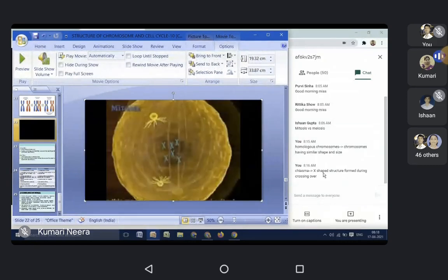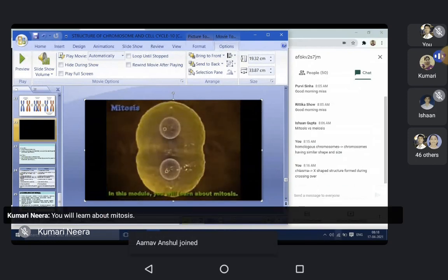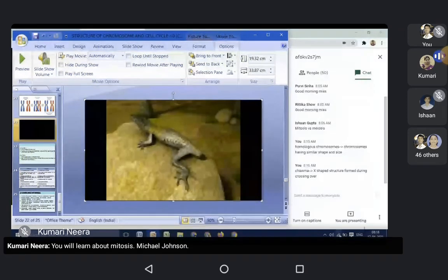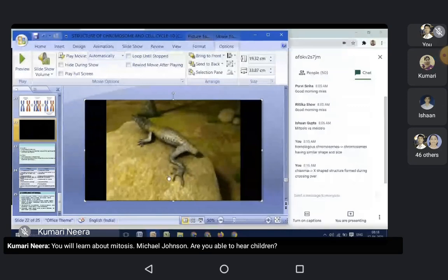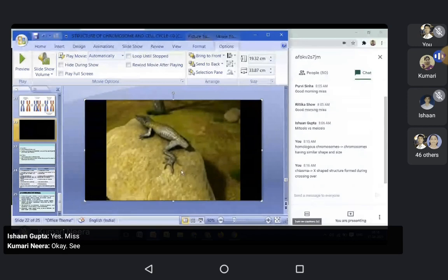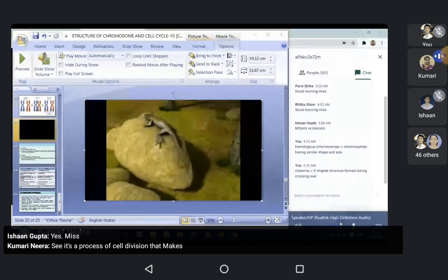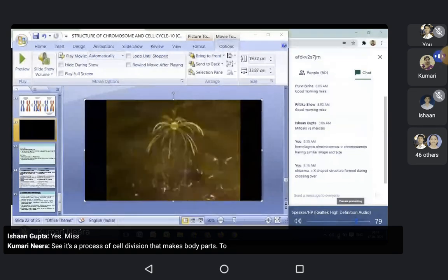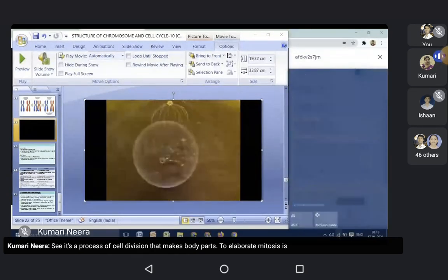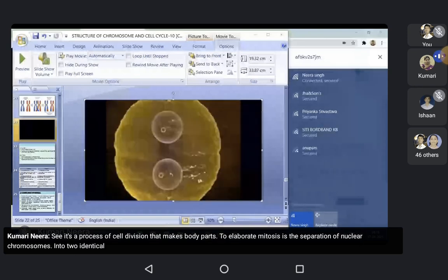Mitosis. In this module, you will learn about mitosis. Mitosis is a process of cell division that makes possible regeneration of body parts. To elaborate, mitosis is the separation of nuclear chromosomes into two identical daughter nuclei.